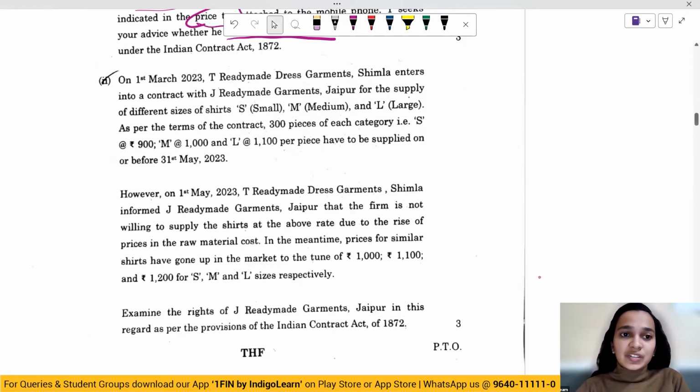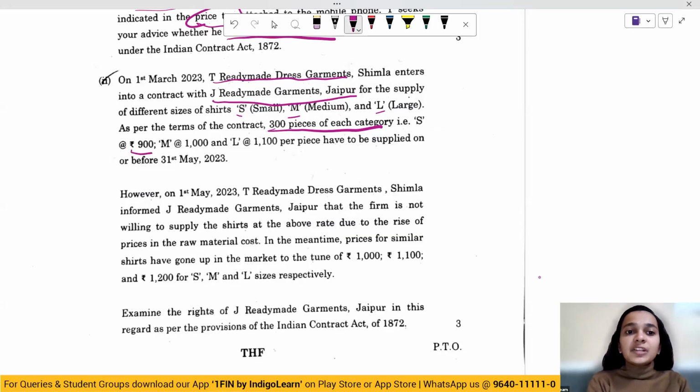Moving on to the next question. On 1st March, T Readymade Dressed Garments Shimla enters into a contract with J Readymade Dressed Garments Jaipur for supply of different sizes of shirts S, M, and L as per the terms of contract, 300 pieces of each category, and there are different prices, 900, 1000, and 1100 respectively for different sizes S, M, and L. However, this had to be supplied on or before 31st of May.